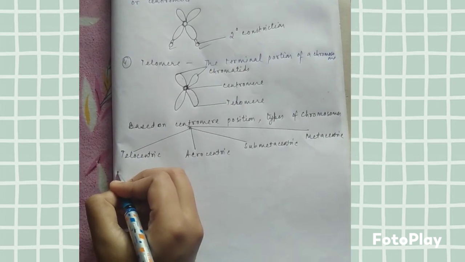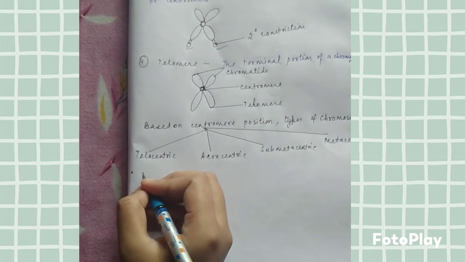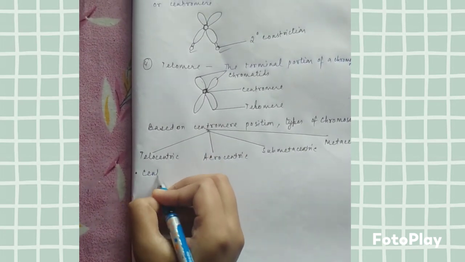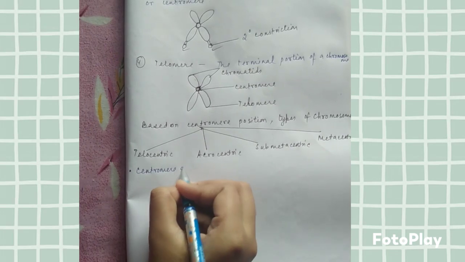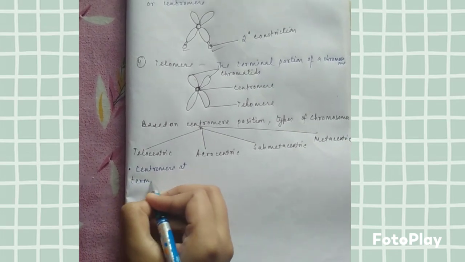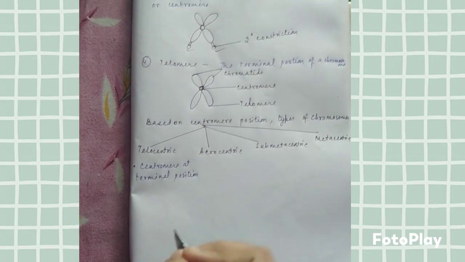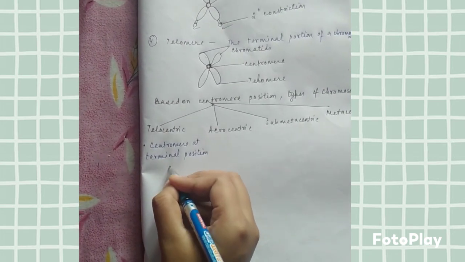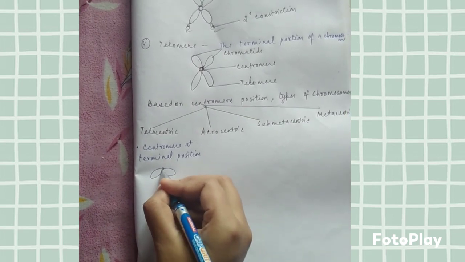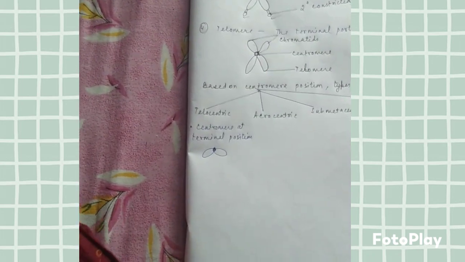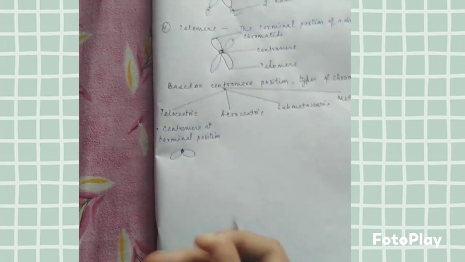What is telocentric? As the name suggests, centromere at terminal position. And how does this look? It looks like this. The terminal position. Centromere at the terminal position. Then acrocentric, that means subterminal centromere.